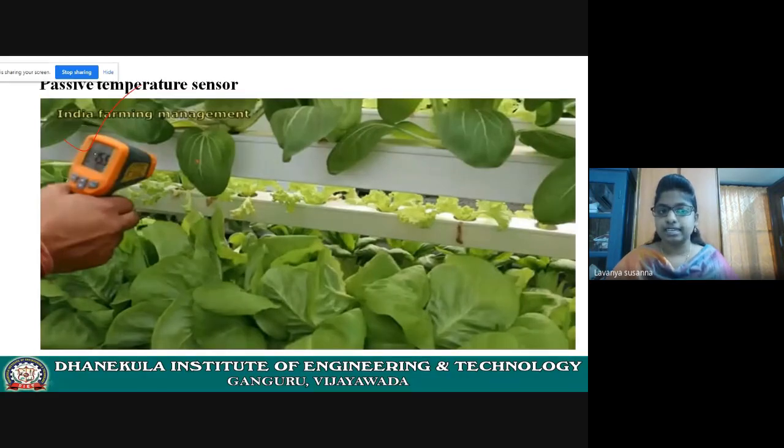This sensor will show only the report. This temperature sensor is passive because by itself it is not reporting. Someone must operate it.